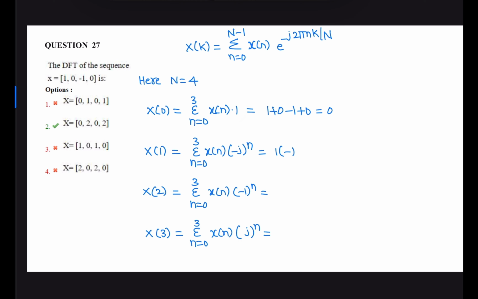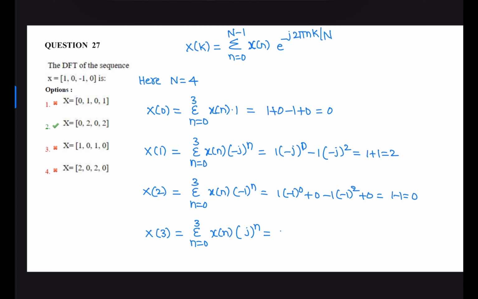Next is X of 1: 1 into minus j power 0, plus 0, minus 1 into minus j whole square. So its value is 1 plus 1, it is 2. Similarly, X of 2 is 1 into minus 1 power 0, plus 0, minus 1 into minus 1 whole square, plus 0, that is 1 minus 1, which is 0.